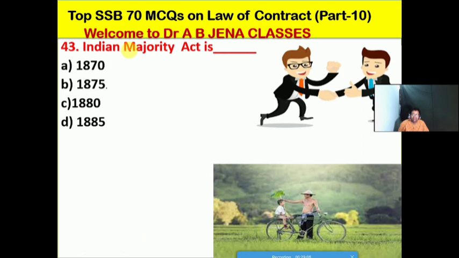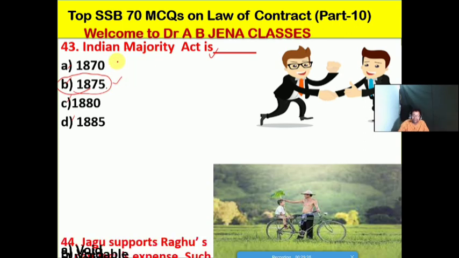So next one हम देखेंगे Indian Majority Act is what? Whether A it's 1870, B it's 1875, C it's 1880, D it's the 1885. No doubt friends. So B is the right option for this MCQ. So Indian Majority Act क्या है?